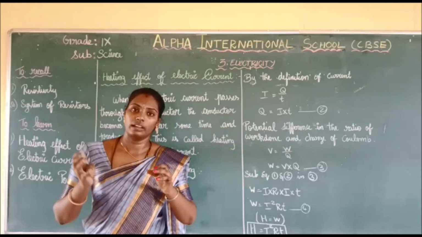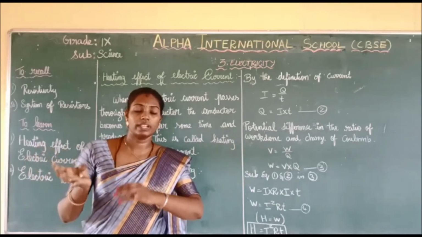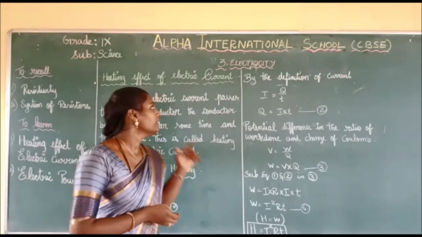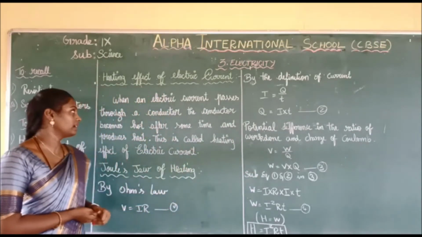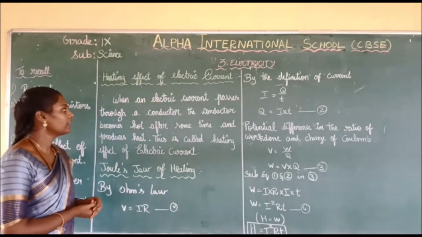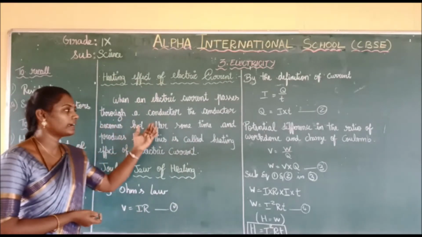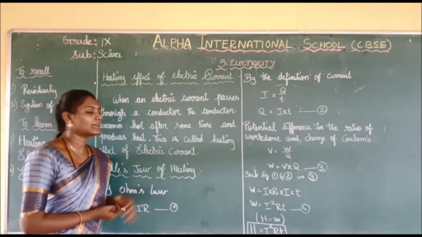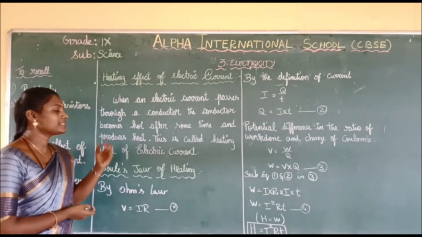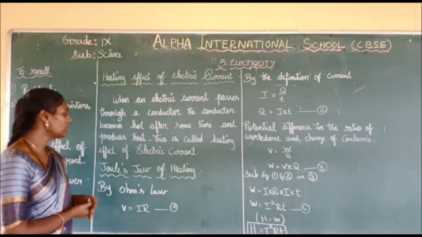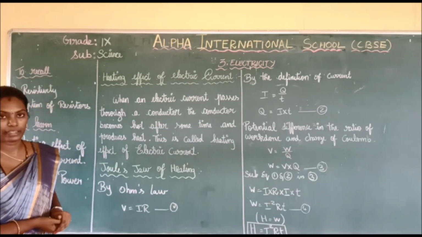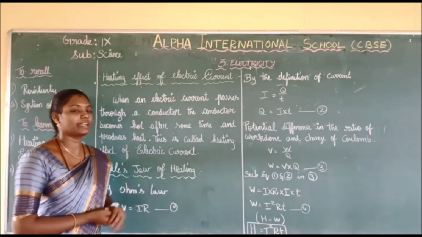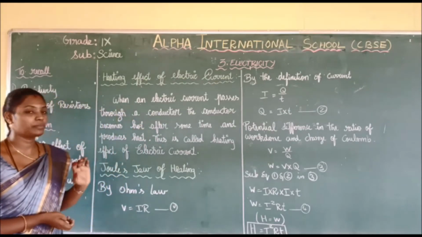Okay, and the rest of these electrons convert into heat energy. This is called the heating effect of electric current. See, when an electric current passes through a conductor, the conductor becomes hot after some time and produces heat. This is called heating effect of electric current. I repeat once again. When an electric current passes through a conductor, the electric current means the charge.